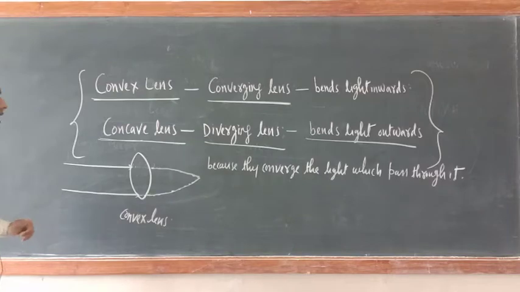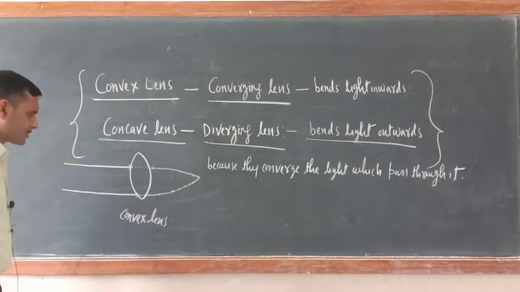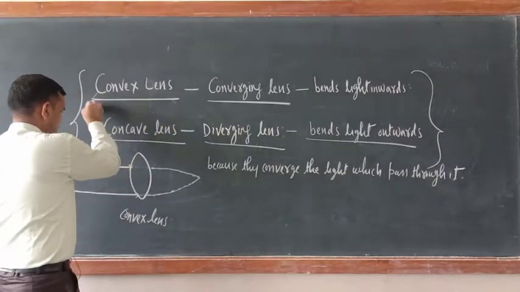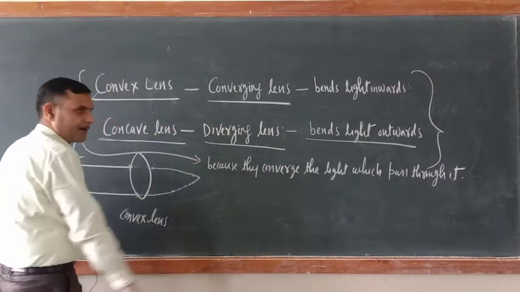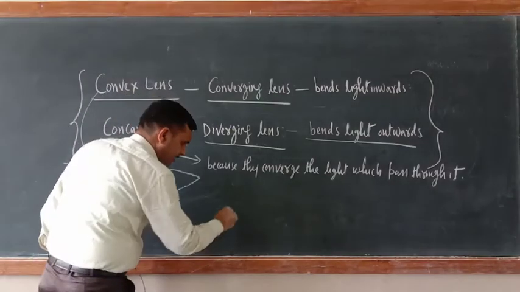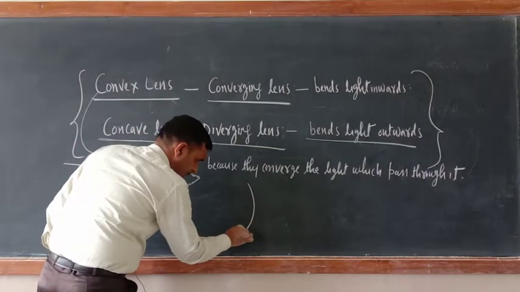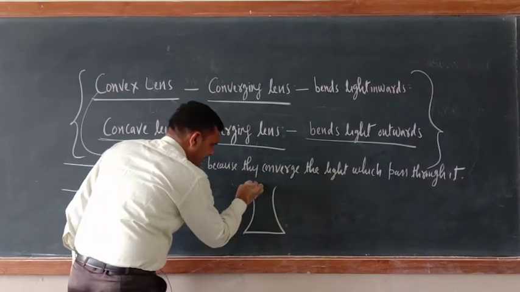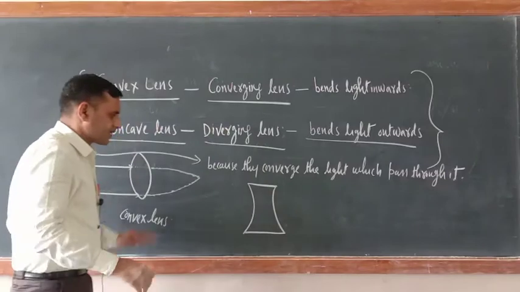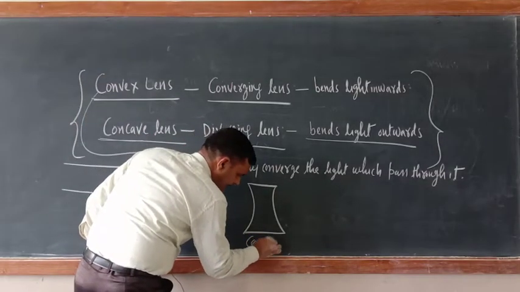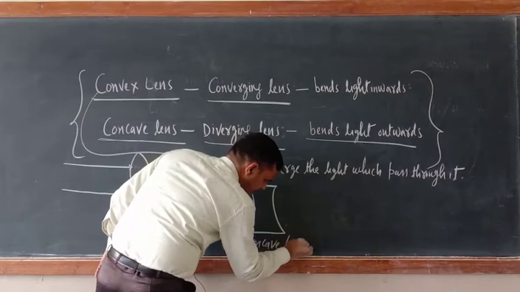Okay, what about concave lens? I am making here a concave lens. This is a concave lens, write down here, concave lens.